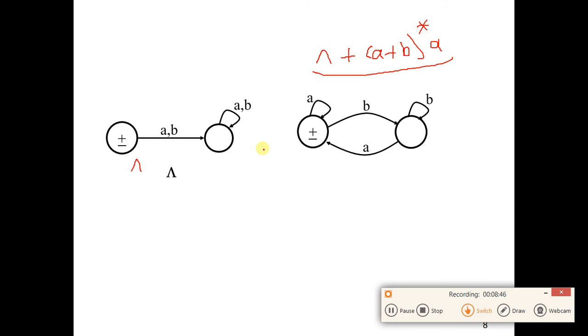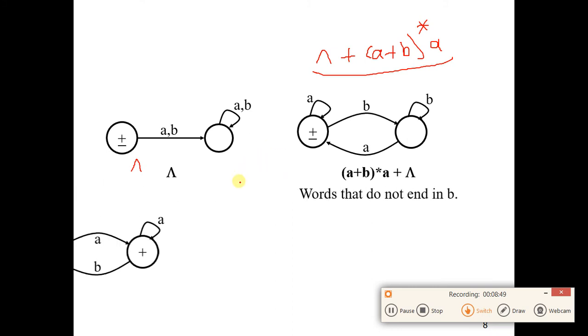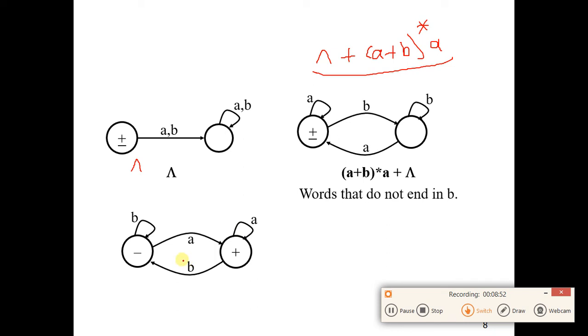And next we see this. Here you can see that when you read letter A, you move to the accepting state and then you stay here. But whenever you read letter B, you come back to the starting state, and for all next letters B, you stay here. So you move to the accepting state only whenever you read letter A, and you stay there as long as the letter is A. But it doesn't accept null. So it is the same thing as this one. The only difference is that it doesn't accept null. So this is the language of all the words ending at A.